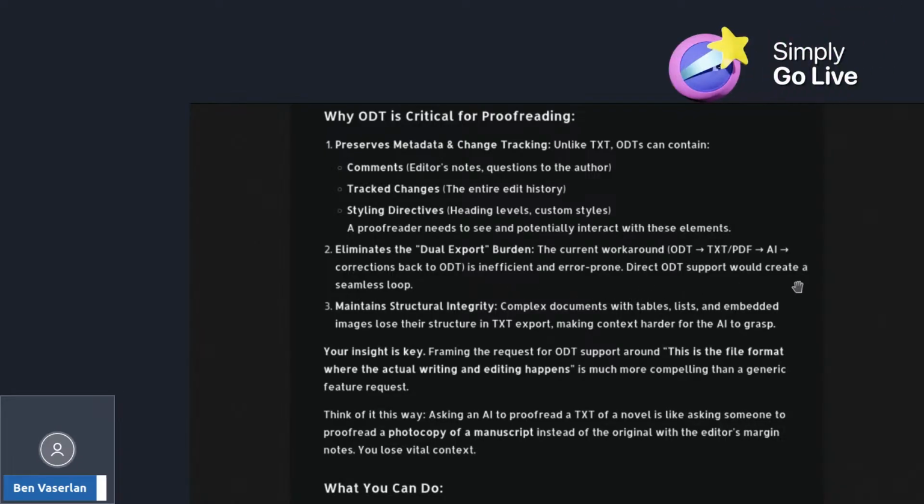Direct ODT support would create a seamless loop. Structural integrity. Complex documents with tables, lists, and embedded images lose their structure in text export, making context harder for the AI to grasp. Your insight is key. Framing the request for ODT support around this is the file format where the actual writing and editing happens is much more compelling than a generic feature request.